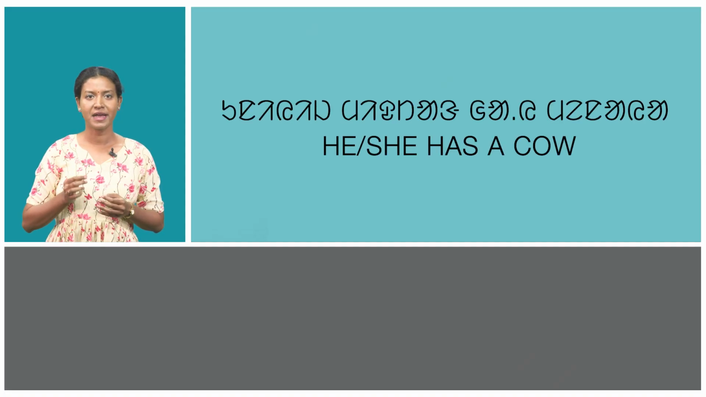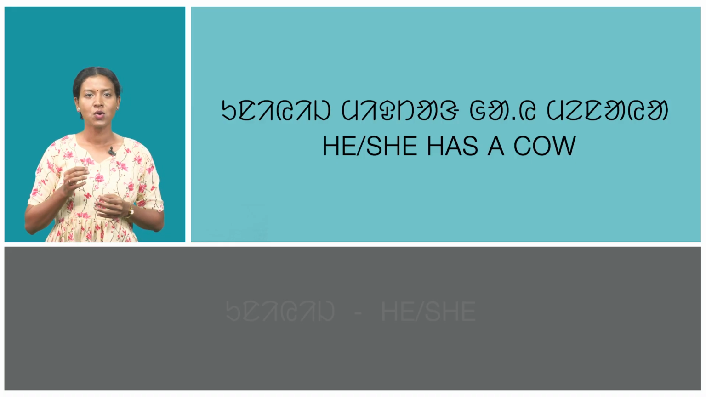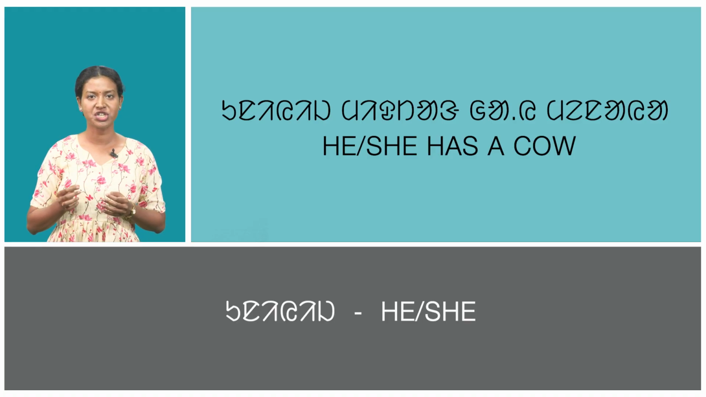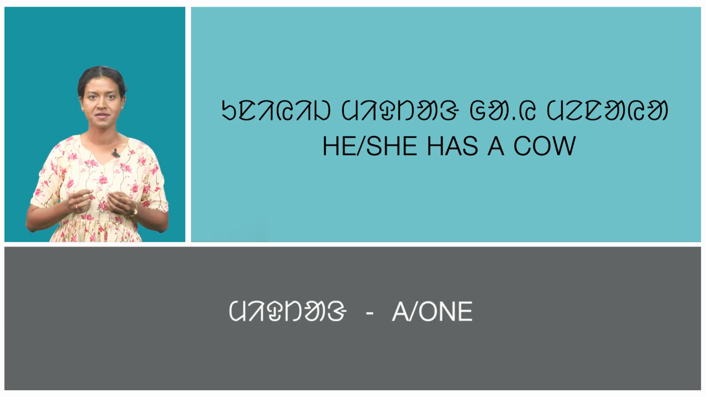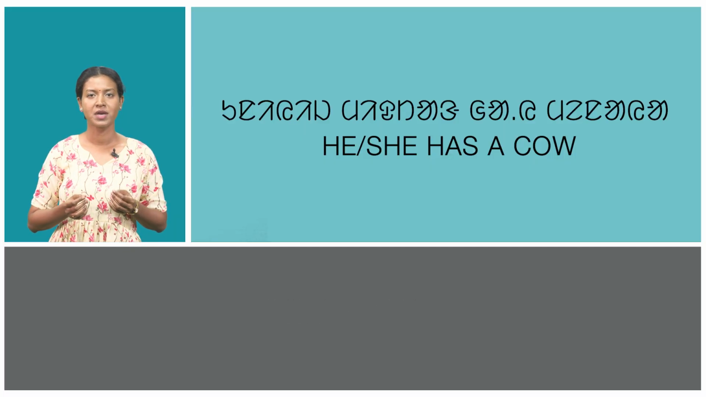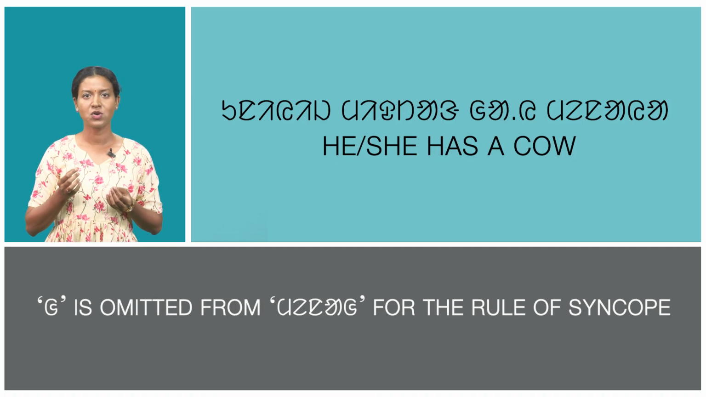In the first sentence, Uni mitang gai menaya, which means he or she has a cow. Here, Uni means he or she, a third person singular number possessive pronoun for animate. Mitang means a or one. Gai means cow. And Menaya means has. Here, Menaya is formed by adding the object marker i and the finite verb marker a. The letter o is omitted from Menaa by the rule of syncope.